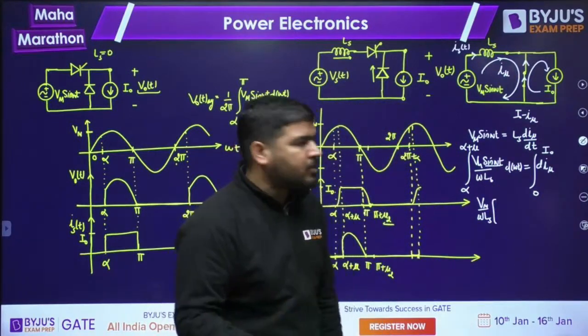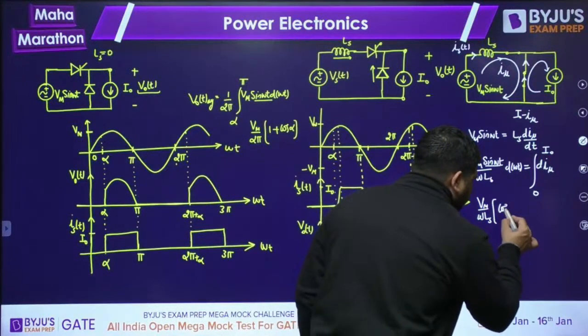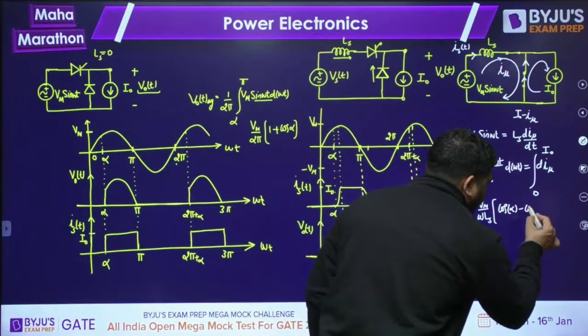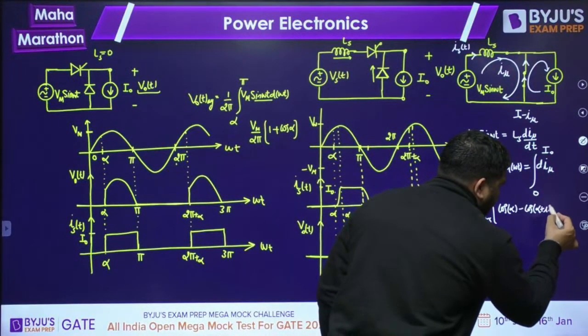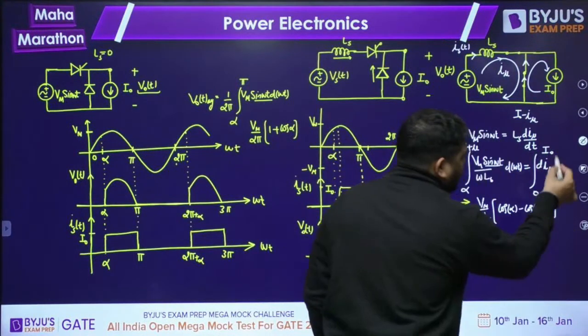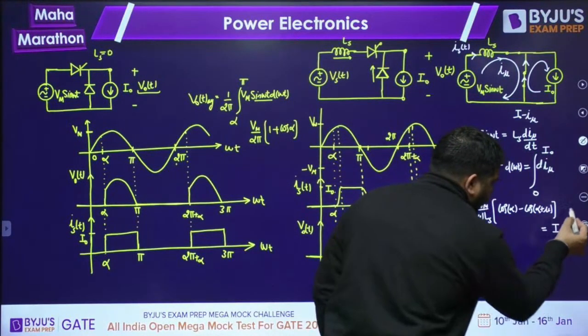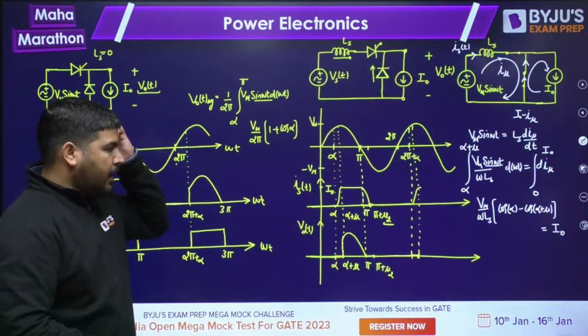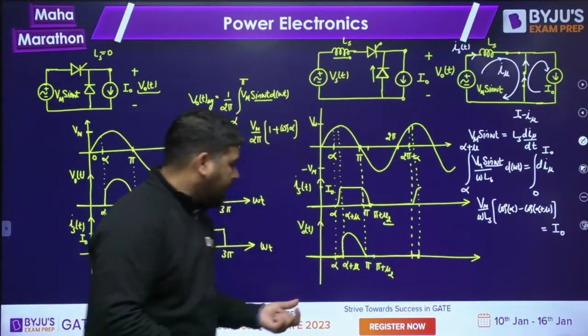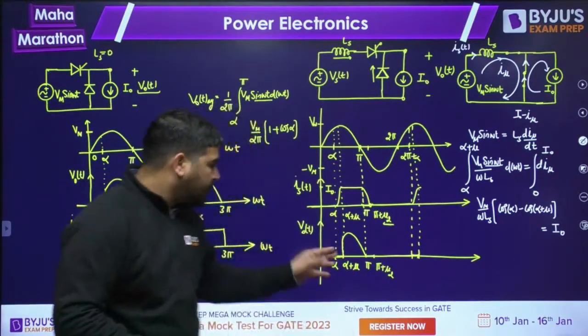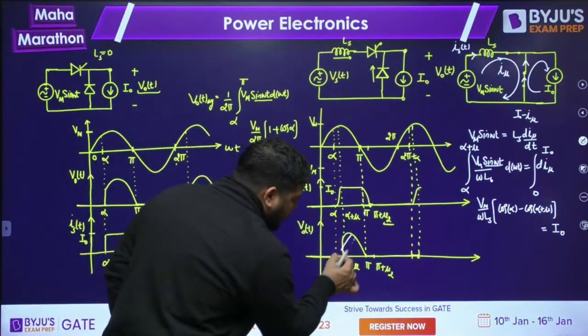Sine integration is minus cos. So upper limit minus lower limit, you will get cos alpha minus cos of alpha plus mu is equal to I naught. From here you can calculate the mu value, the overlapping value. Once you get this mu value, now you can calculate the average output voltage.